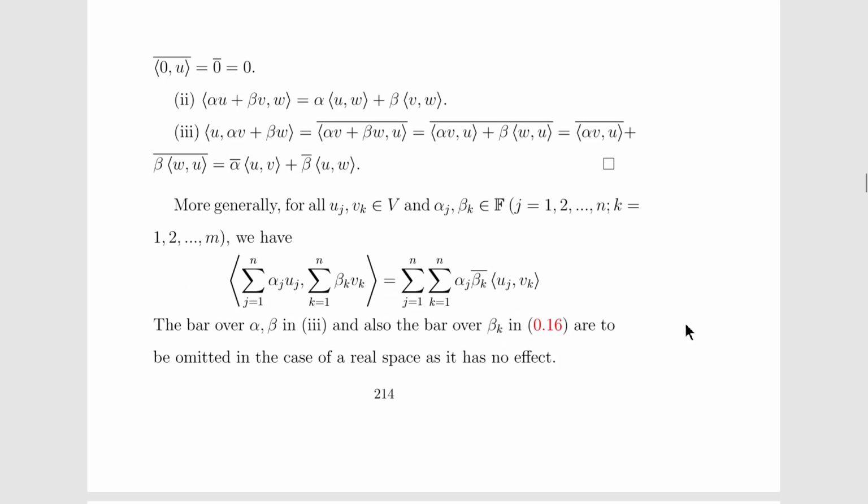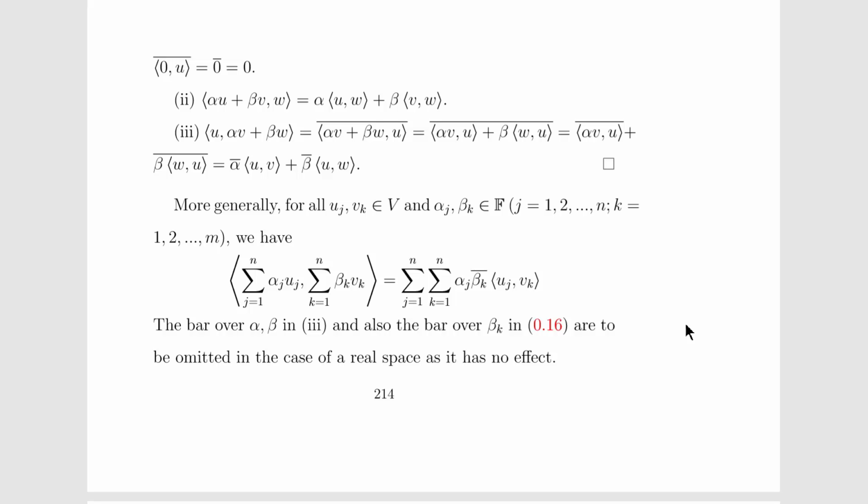Now we could discuss the third one. The inner product of u comma alpha v plus beta w can be written as the conjugate of the inner product of alpha v plus beta w comma u, which is equal to the conjugate of alpha times the inner product of v, u plus beta times the inner product of w, u. And we know that the conjugate of a plus b is equal to the conjugate of a plus the conjugate of b, so we have applied that here.